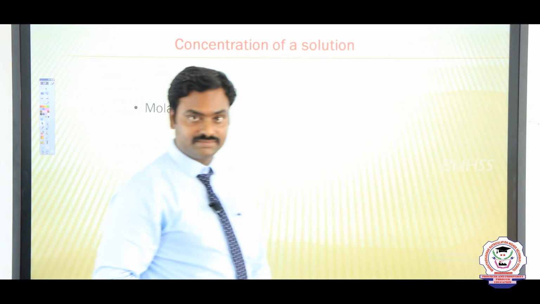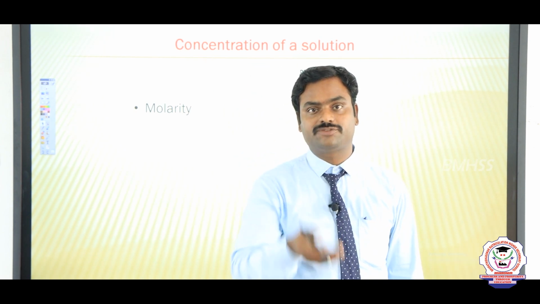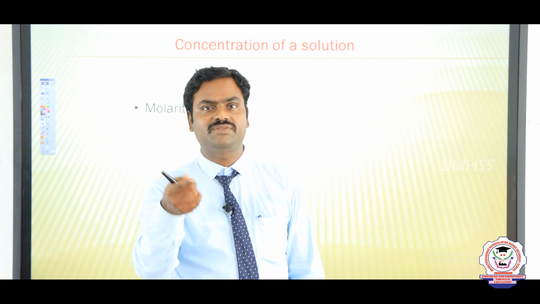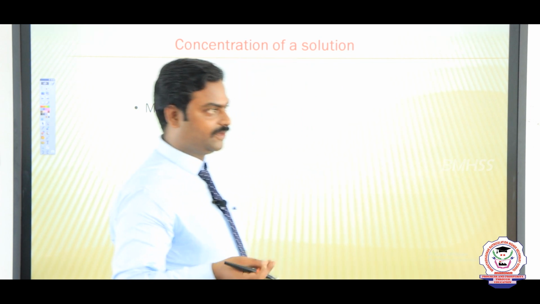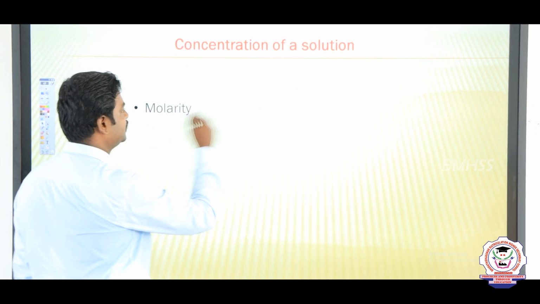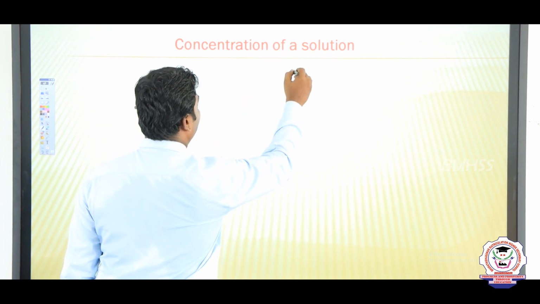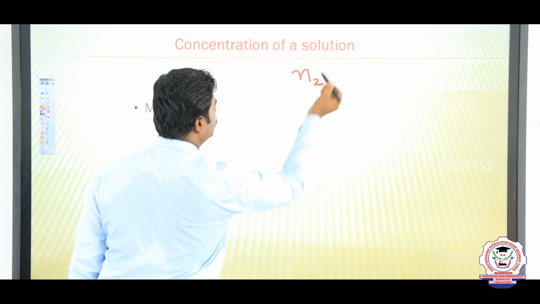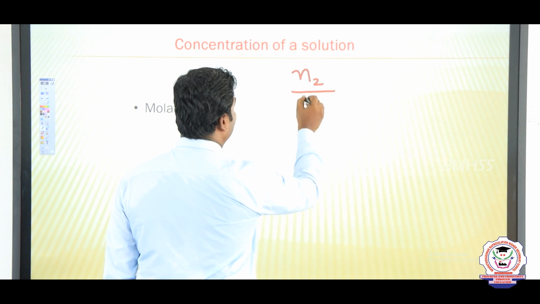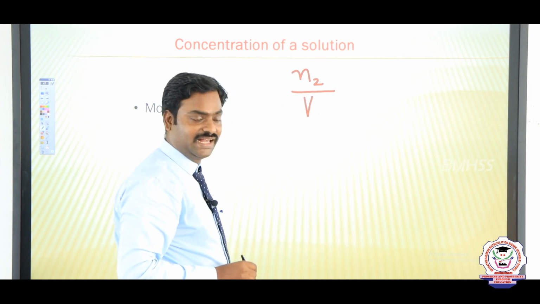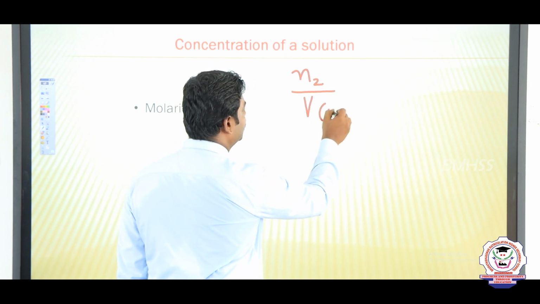What is molarity? Molarity is known as number of moles of solute dissolved in 1 liter of solution. So how to find out the formula? Molarity is equal to number of moles of solute, that is N2. Here the subscript 2 refers to solute. N2 divided by volume of solution. See, as I said, volume of solution must be 1 liter. So I am putting here as liter.